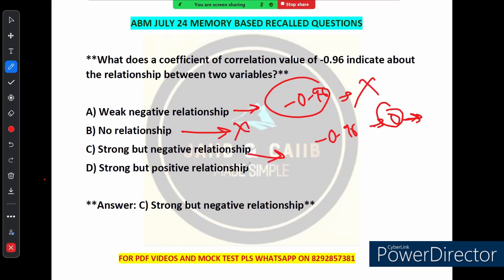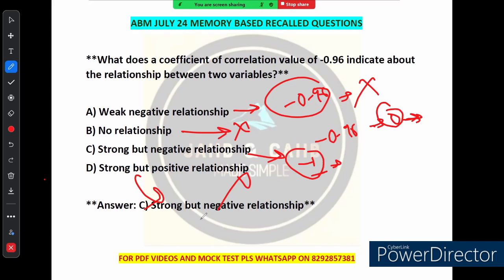A strong but negative relationship, yes. The value of minus 0.96 is closer to minus 1, which indicates a very strong relationship, and obviously it is negative. So this means as one variable increases, the other decreases in a very consistent and strong manner. And option D says a strong but positive relationship. Since the value is negative, it indicates a negative relationship, not a positive one. So this option is also incorrect, right? So the correct answer is option number C.